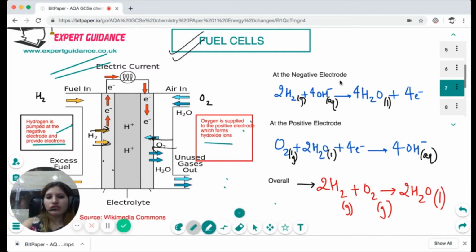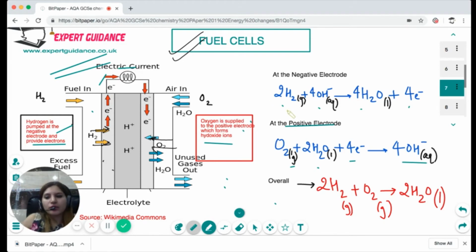Now the equations: at the negative electrode, hydrogen and hydroxide combine to form water and electrons, and at the positive electrode, oxygen takes up water and these electrons to form 4OH minus. So hydrogen is donating the electrons to the oxygen side. This movement of electrons generates electricity, and overall this reaction results in the formation of water. So hydrogen and oxygen form water.